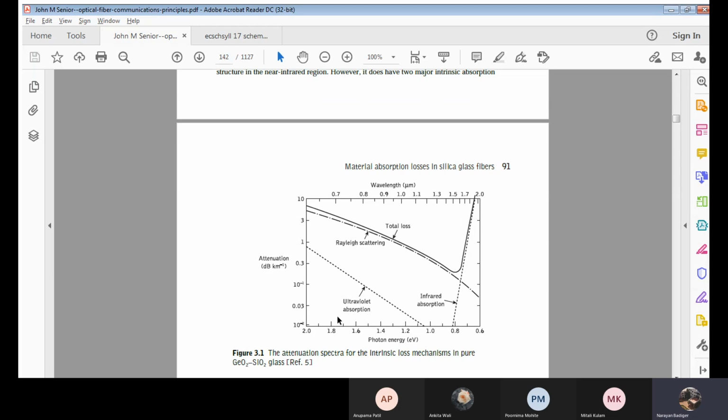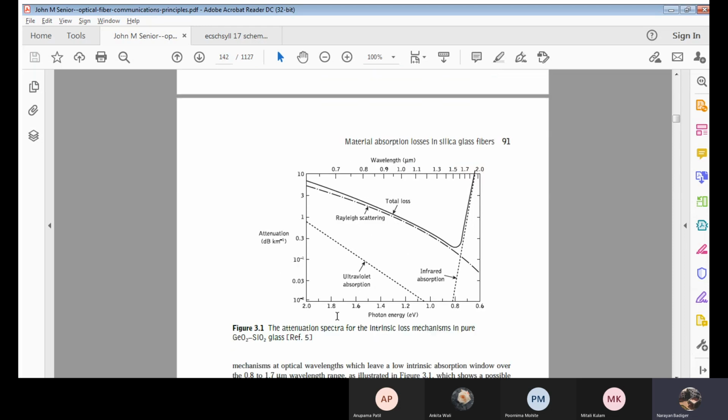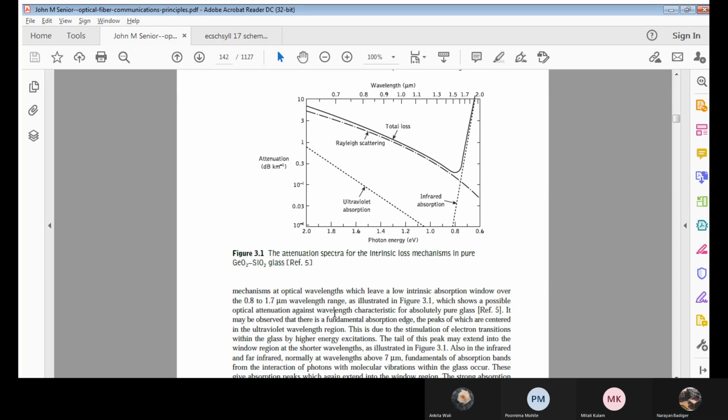You can just see this graph. What does this graph tell? This is an attenuation spectra for the intrinsic loss mechanism. See, as the energy increases, what happens to your attenuation? As the photon energy increases, or the light packets increase in the medium, what will happen to your attenuation?